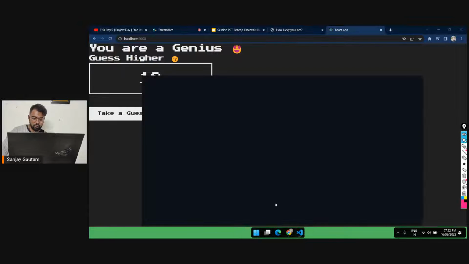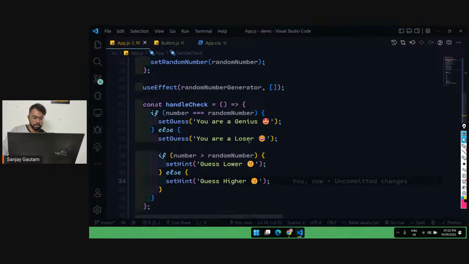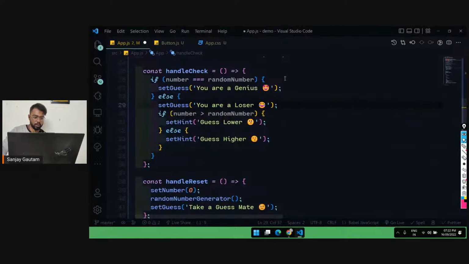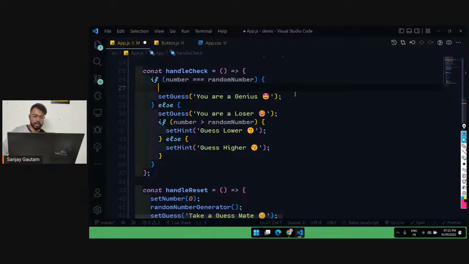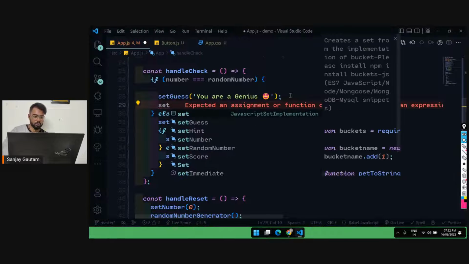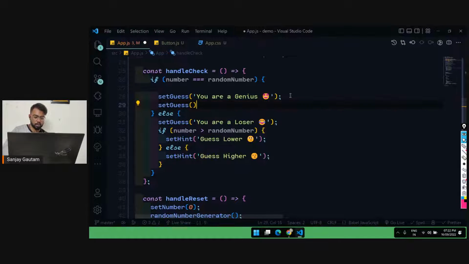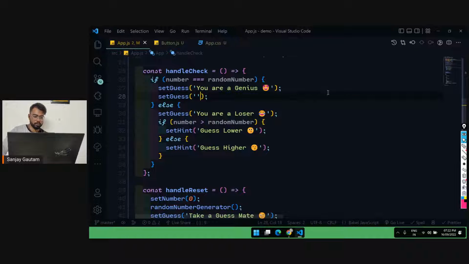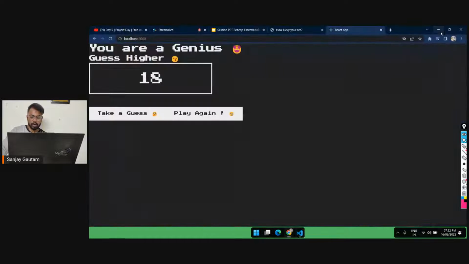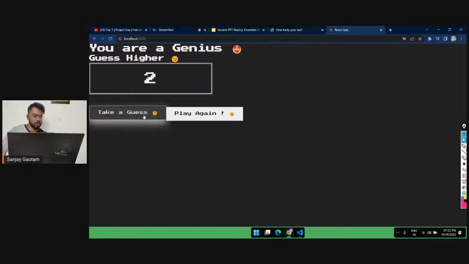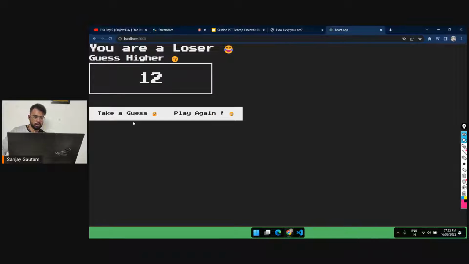As soon as we won, we basically have to set the guess to normal again. So if somebody guesses correctly, we have to set the guess to a blank string. I think we can just add more features. I will add the score feature, and after that I will give you a quick recap. So get higher, 12.